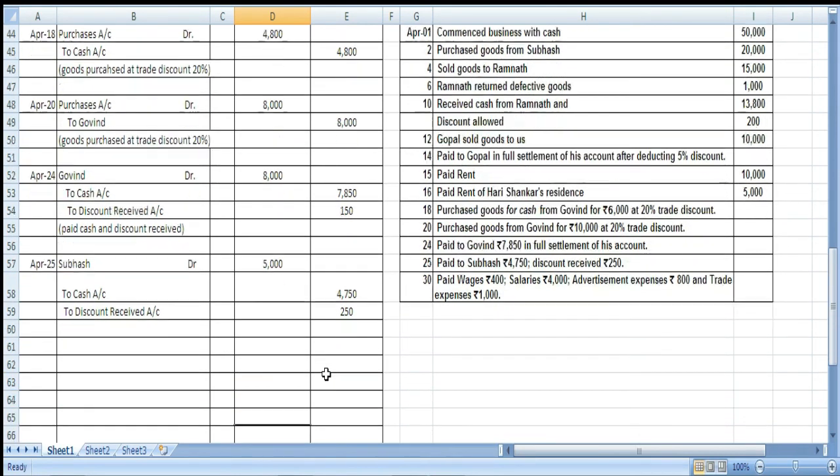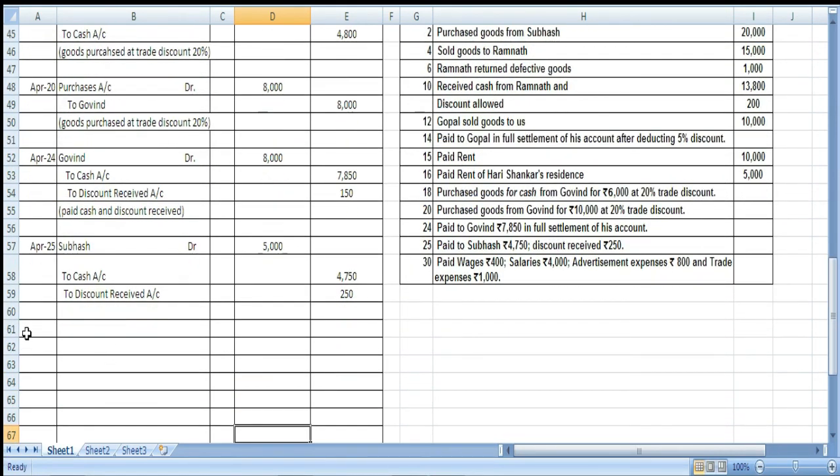Now we are in April 30 now. Okay, so we will write narration here, cash paid and discount received.